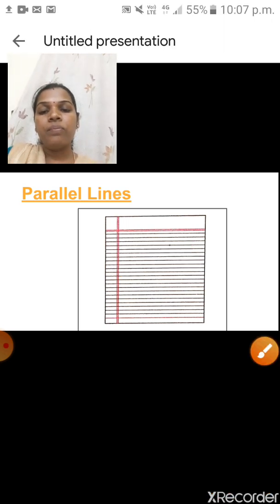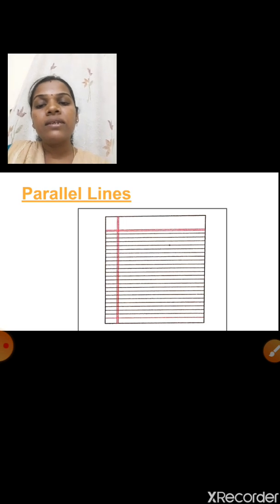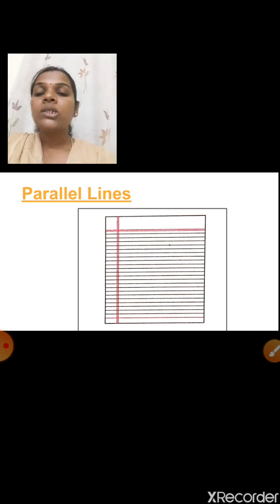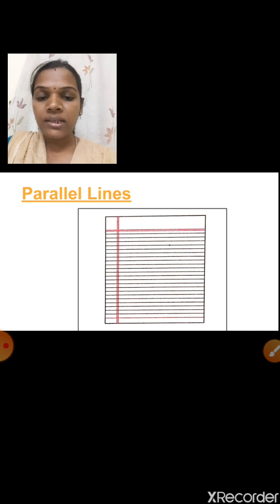All the black lines, if extended, will never meet, so they are parallel lines. The margins intersect at one common point, so they are intersecting lines. Children, understood now? Shall I go to the next?